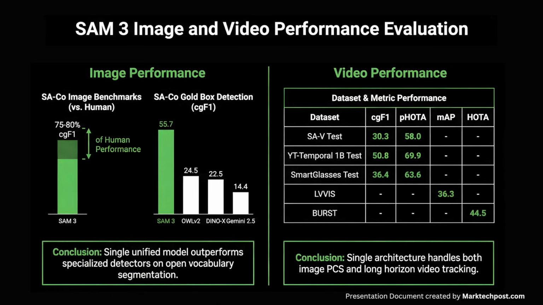In videos, SAM3 is evaluated on SA-V, YT-Temporal-1B, SmartGlasses, LVVIS, and BURST.